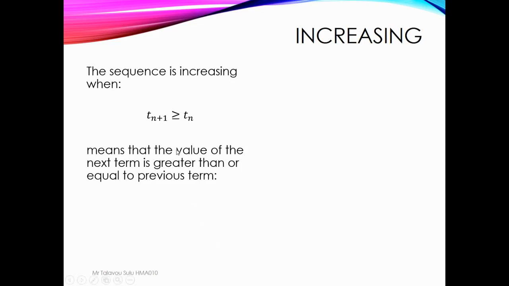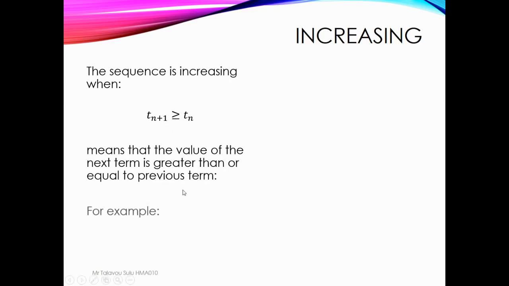So an increasing sequence is talking about the terms. The second term is greater than the first, the third term is greater than the second, or greater than or equal to. So remember this sign.